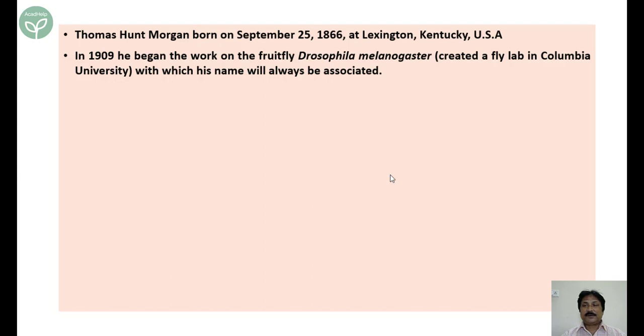And this is a very, very well known and very famous laboratory in Columbia University. And because of his experiments and findings, Drosophila melanogaster, this fruit fly, will always be associated with the name of T.H. Morgan.